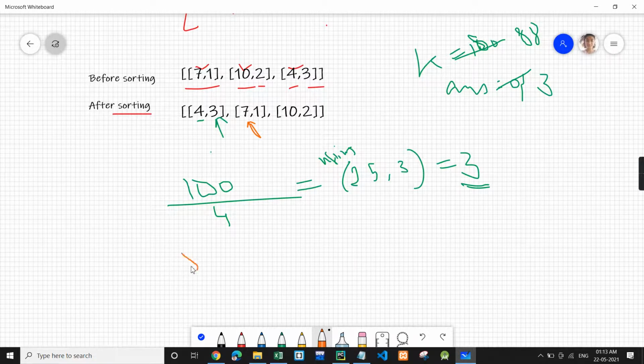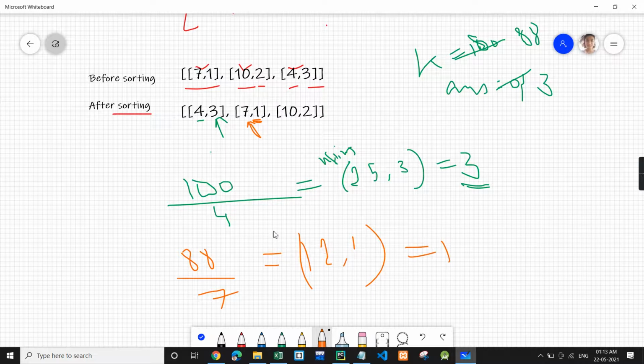So now we have K 88 and then we have 7. So we can have approximately 12, but we can't have 12 because the maximum number of stocks we can buy is 1. Hence we'll take the minimum and we'll get 1. Minimum of these two. So we will update our answer. So it will become 3 plus 1, 4. And also K will be updated because we have bought one stock of price 7. So it will be 81.